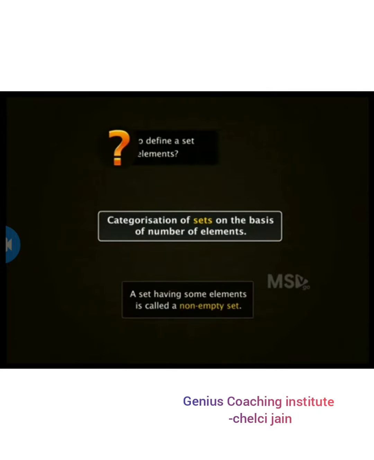Let us now move further into the categorization of sets on the basis of the number of elements in them. We have seen that both finite and infinite sets have elements in them. These sets are called non-empty sets. But is it possible to define a set which has no elements? The answer is yes. A set which has no elements in it is called an empty set or a null set. We denote this set which has no elements in it by the Greek letter phi. We also write this set as a pair of curly braces containing no elements in it. And guess what? This set is as meaningful as the number 0. Its importance is not to be underestimated.